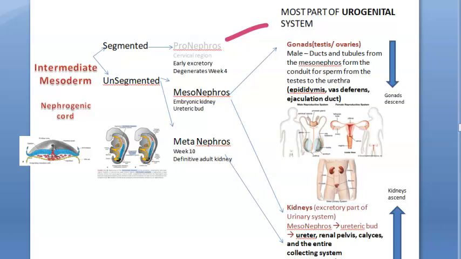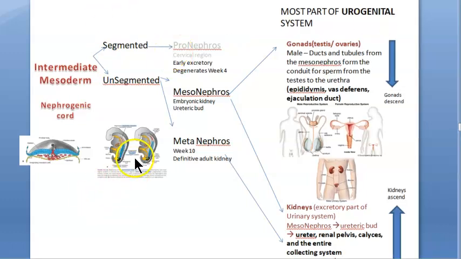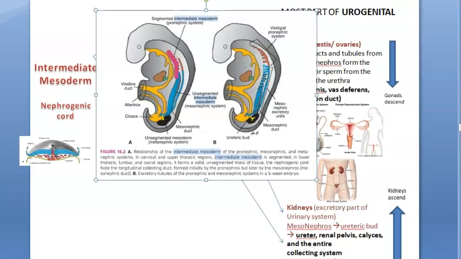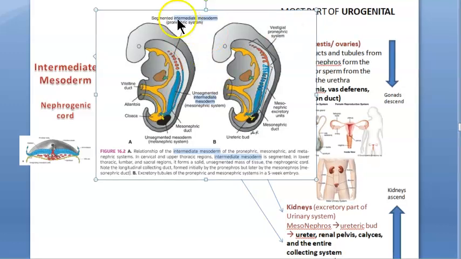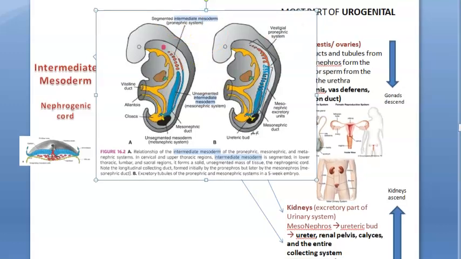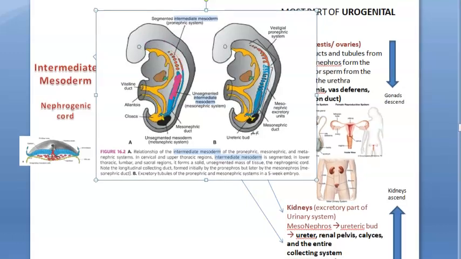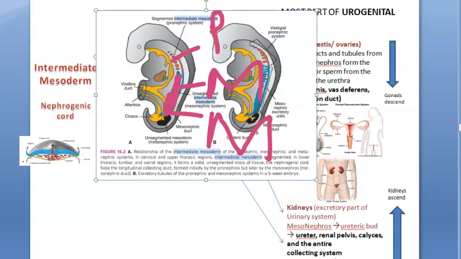Then it will degenerate. It will be in the cervical region. I'll show you that. Look at this diagram. I think it will be better for you to understand. I'll zoom this. Whatever I highlight now is the intermediate mesoderm. Now we'll remove that color. Now you can understand where the intermediate mesoderm is. Here you have segments, correct? So this is the segmented part, and below here you have the unsegmented part. In the unsegmented part you have the mesonephros and metanephros. In the segmented part you have the pronephros. This is in the cervical part, that means the neck part.